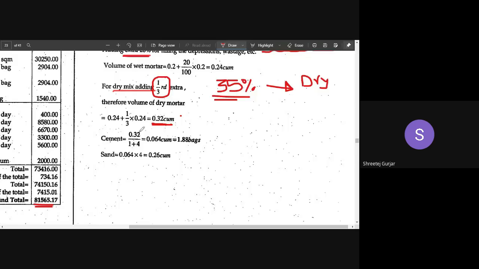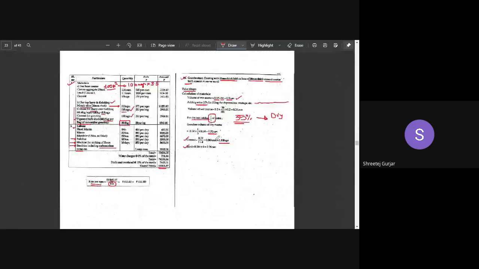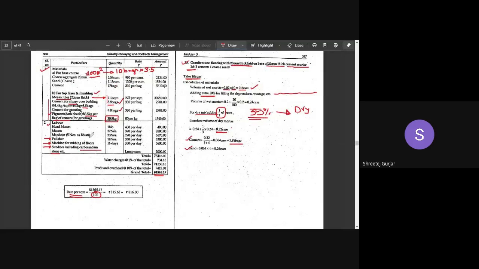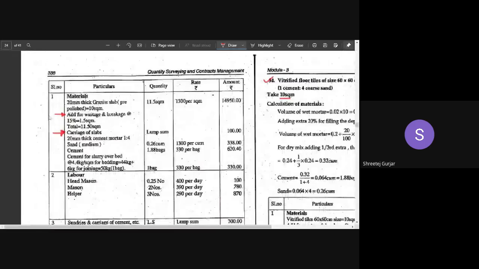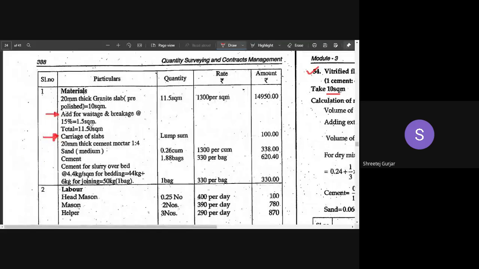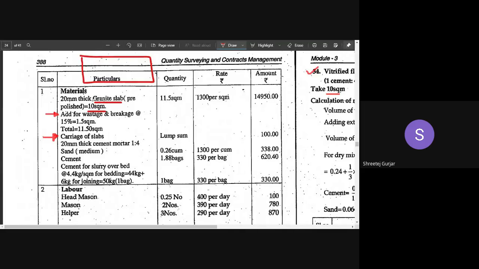This volume of mortar you can convert to volume of cement and volume of sand. How many cement bags are required? 1.88 bags of cement are required. So the material calculation for granite flooring is done. Looking into this table, you can see they have considered granite slab of 10 square meters.